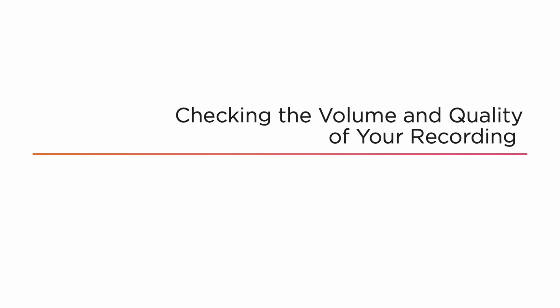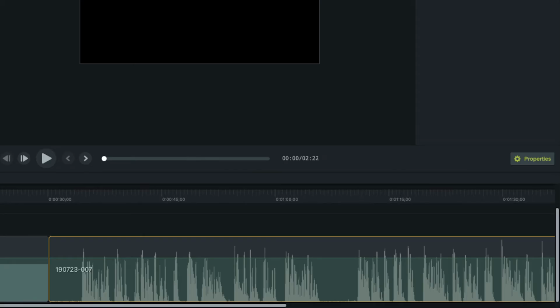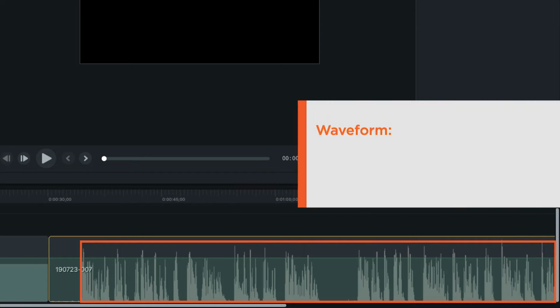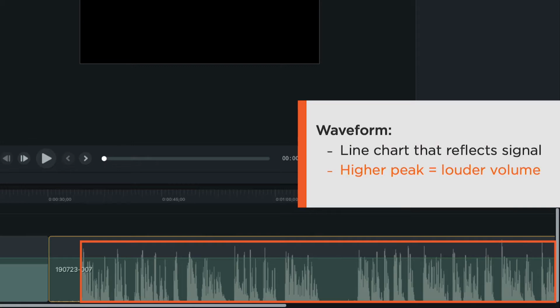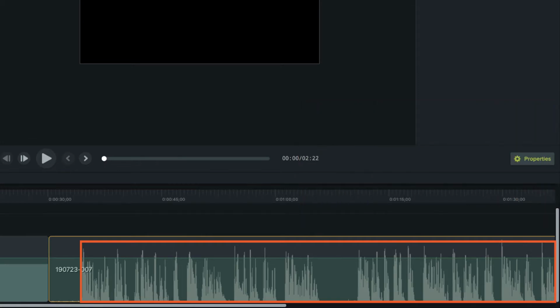Once you make a recording in your video editor, you'll end up with something that looks like this, a waveform. This is a line chart reflecting the recorded sound waves. The higher the peaks are, the louder the volume. These peaks help you measure whether or not the volume in your recordings is consistent and whether it's hitting a